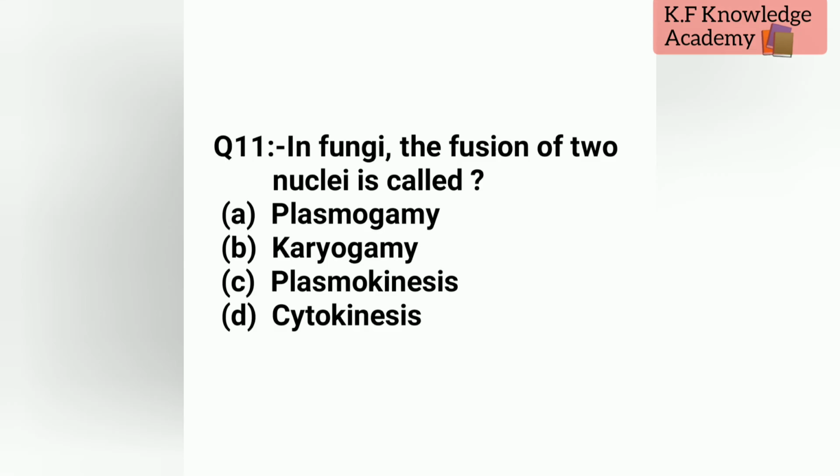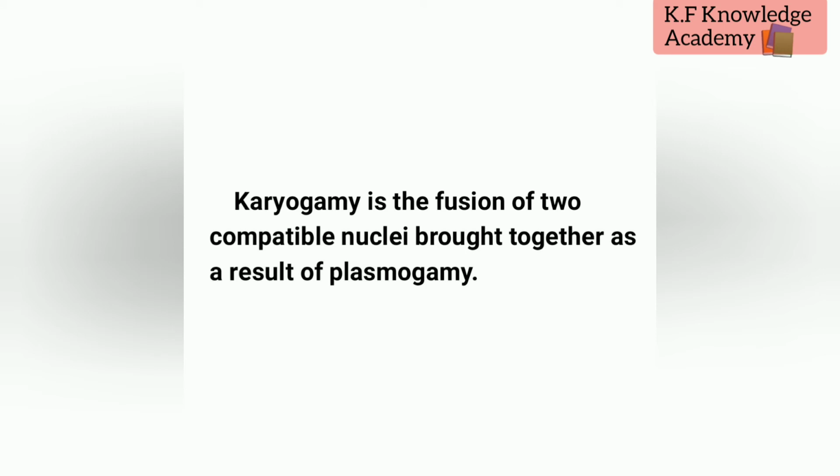Let's see the next question, that is question number 11. In fungi, the fusion of two nuclei is called. The options are A, plasmogamy, B, karyogamy, C, plasmokinesis and D, cytokinesis. The correct answer is B, that is karyogamy. Explanation: karyogamy is the fusion of two compatible nuclei brought together as a result of plasmogamy.